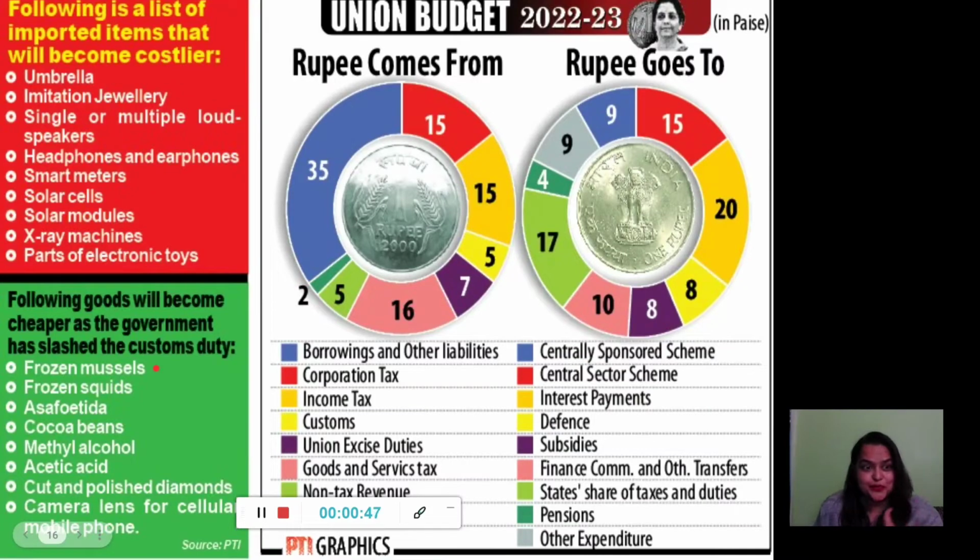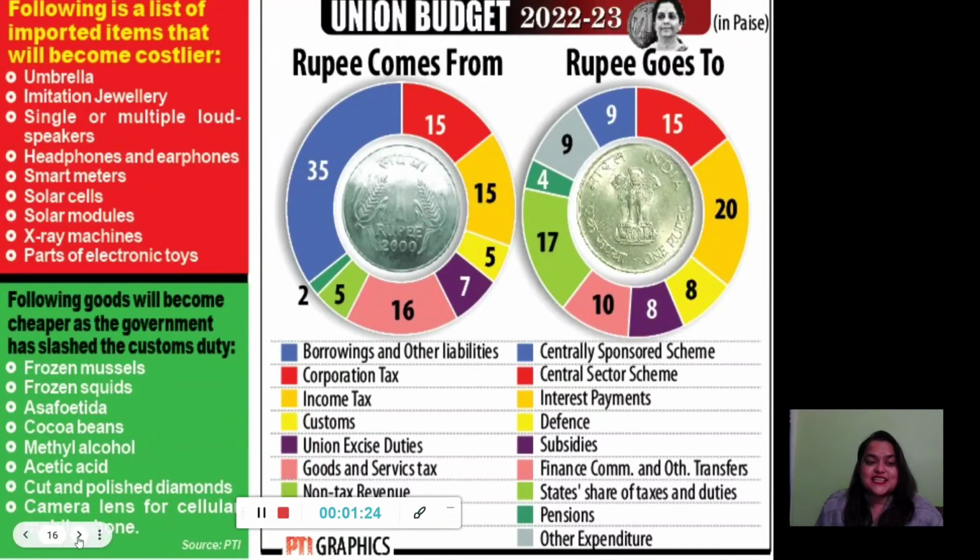Whereas the items that are going to be cheaper, where the custom duties are slashed this year under Budget 22-23, are a few items like some eatables such as frozen squid and mussels, asafoetida, that is heng, and cocoa beans, then methyl alcohol, acetic acid, cut and polished diamonds, and camera lenses for cellular phones. So the cost of these products has reduced or they are going to be cheaper in this new budget, and the other things are going to be a little more expensive.